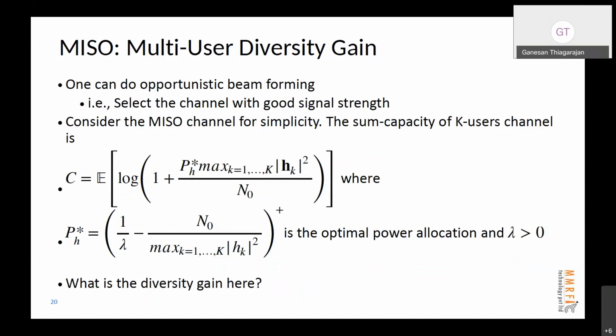And this is another scheme. It's called opportunistic beamforming, where let us say the mobile has only one receive antenna, and the base station has more transmit antennas. In that case, it can pick the channel with the highest strength, or where the norm of the channel is the highest, and then transmit along that. And we can also show that the sum capacity is higher, right? And we can also do some kind of power control to have an optimal or lowest power on average. That is another scheme.